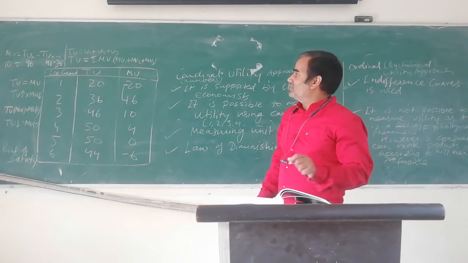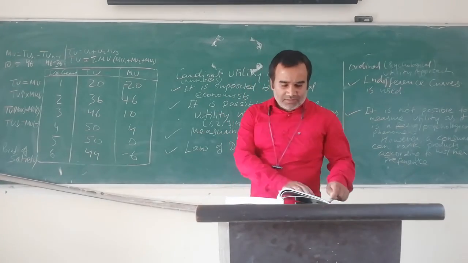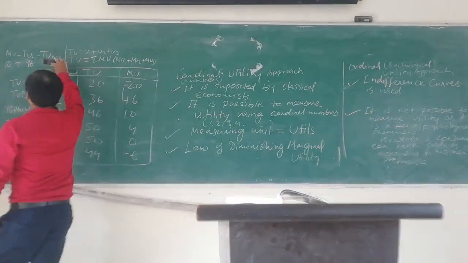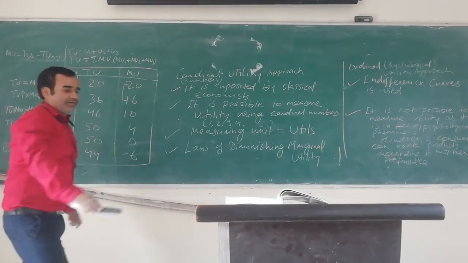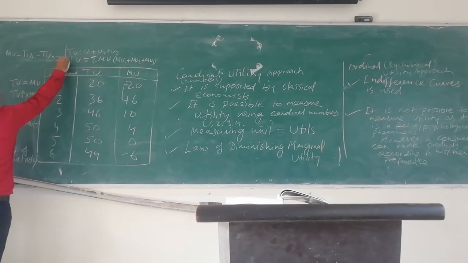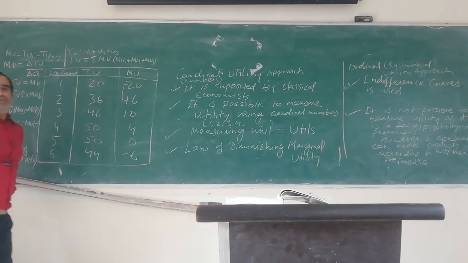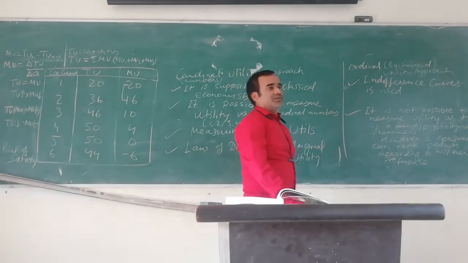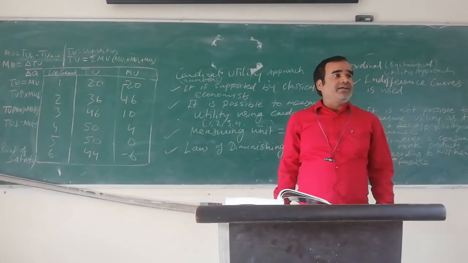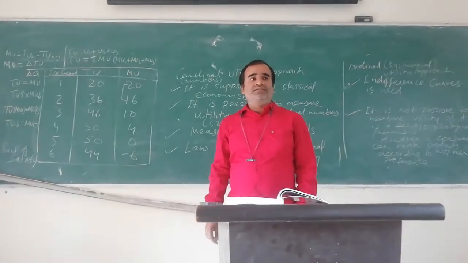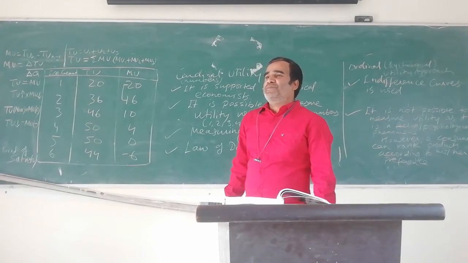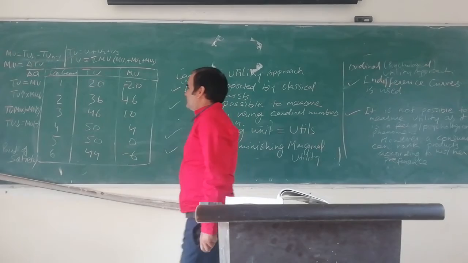The next equation for marginal utility is change in total utility divided by change in quantity. Another equation for marginal utility: change in total utility divided by change in quantity. Triangle means change. Okay? Do you understand? Yeah? Okay. So, I'll ask questions.